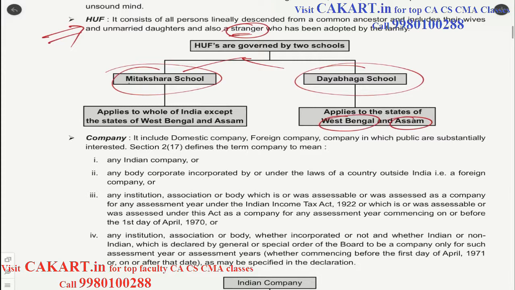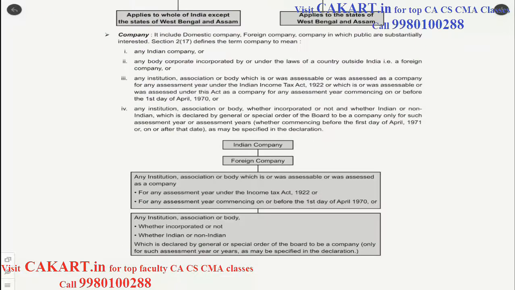Elsewhere, only the Mitakshara school of HUF is applicable. Just remember this much: Mitakshara applicable everywhere except for West Bengal and Assam. Dayabhaga only in West Bengal and Assam. Now let us move on to the next category, that is company.